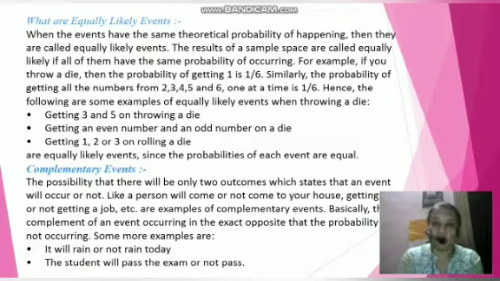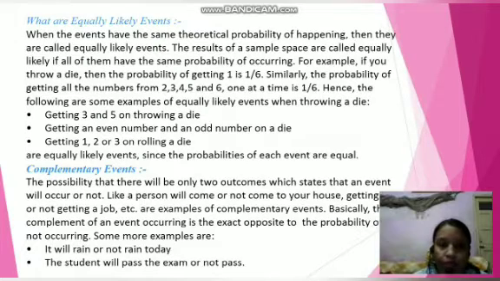Complementary event. I have already discussed the definition of complementary event. Now here I am going to elaborate that concept. There will be only two outcomes: we state that an event will occur or not. Like a person will come or not come to your house.